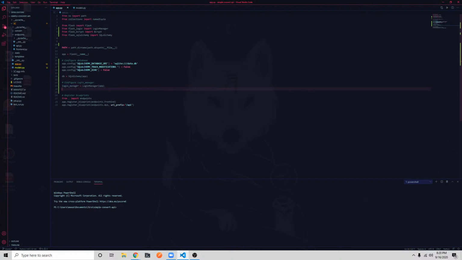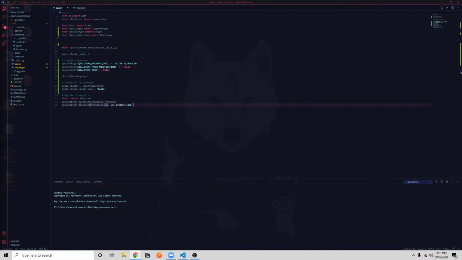Then we're going to configure our login manager here. So yeah, we have this object called login manager, and this is going to manage a lot of it. We also need to specify a view. So basically, if there's a required login and you're not authorized, it'll redirect you to this URL. So we'll do our login manager dot, I'm going to have to remember, it's something like login_view, and we're going to say that equals just login. Great.